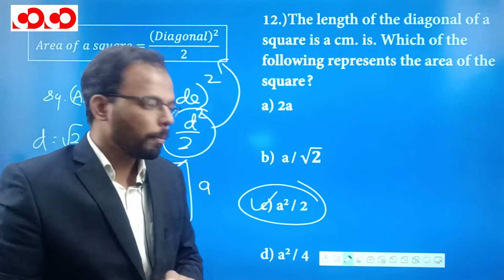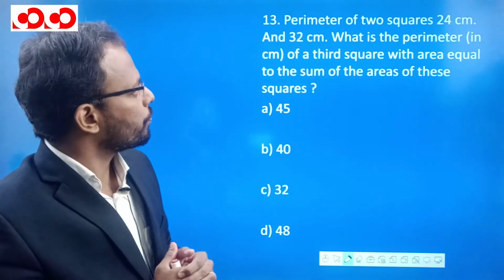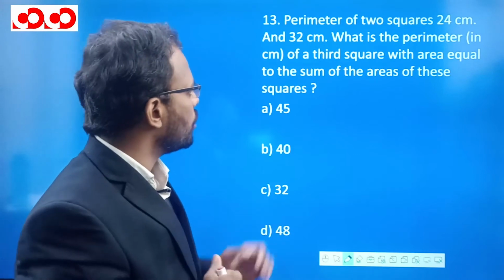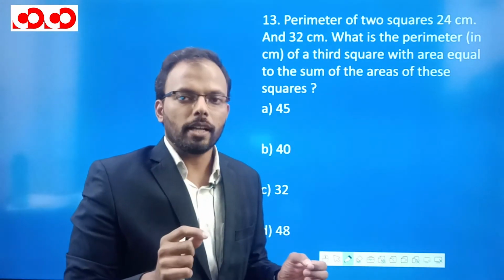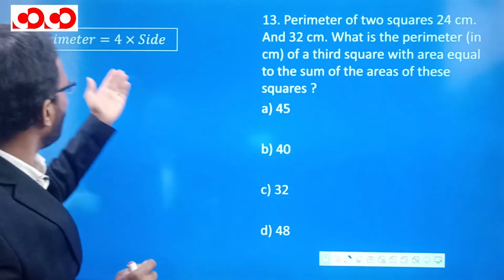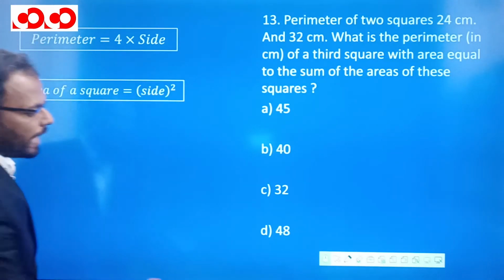Let's move to question number 13. The perimeters of two squares are 24 and 32. What is the perimeter in centimeters of the third square with area equal to the sum of the areas of these squares? So we should know the formula for perimeter, and we should know the formula of square's area. The perimeter of a square is 4 into side, and the area of a square is side square.